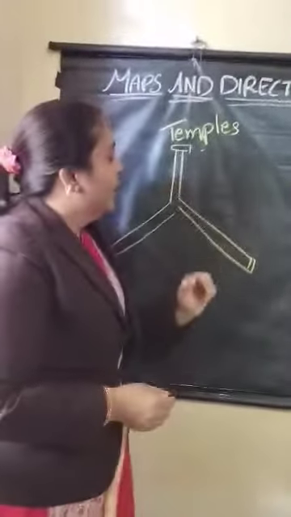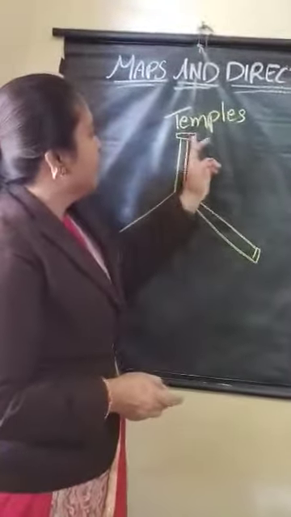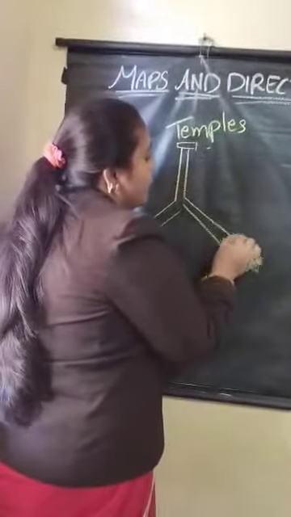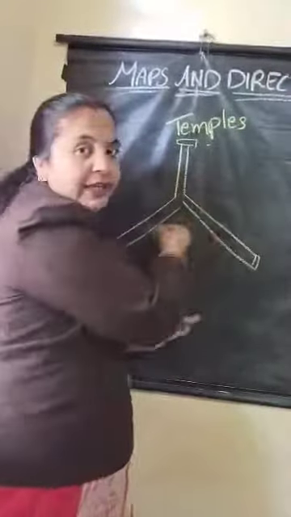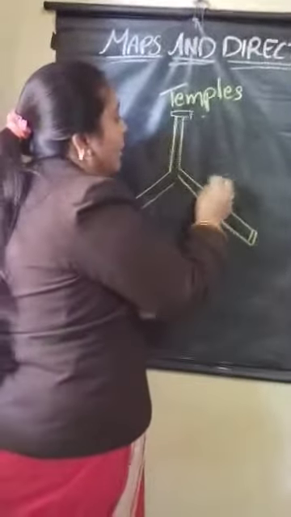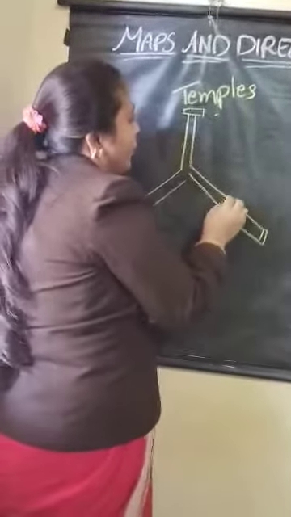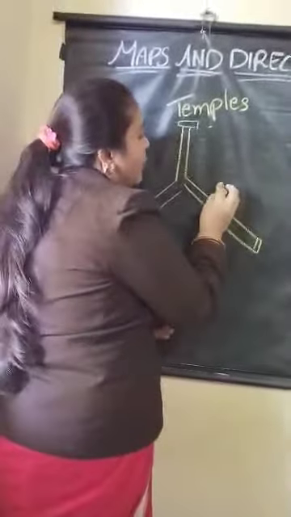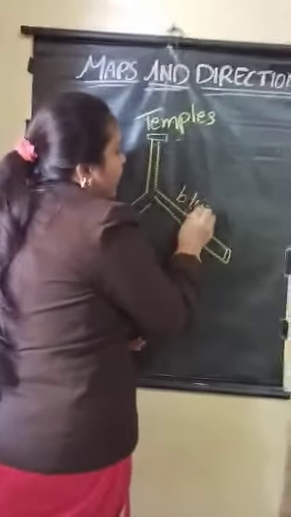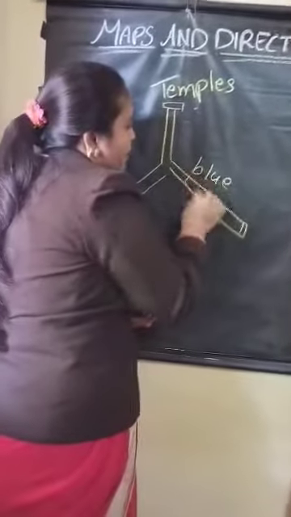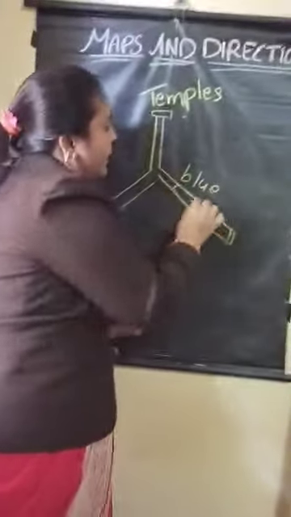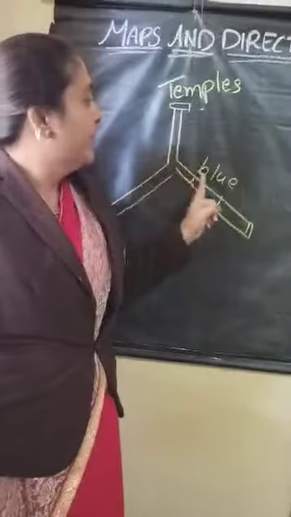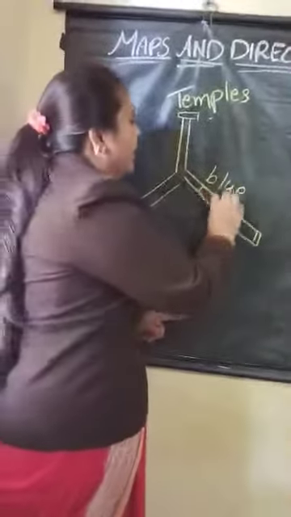So on the way, in the map, if you are going to this temple and we have some green area, what will they show in a map? They won't show a direct arrow. They will show you where the water will be. You won't go on the water, so they will show it in blue color. If this is a water area, in the map they will show it in blue, because blue color means water area.